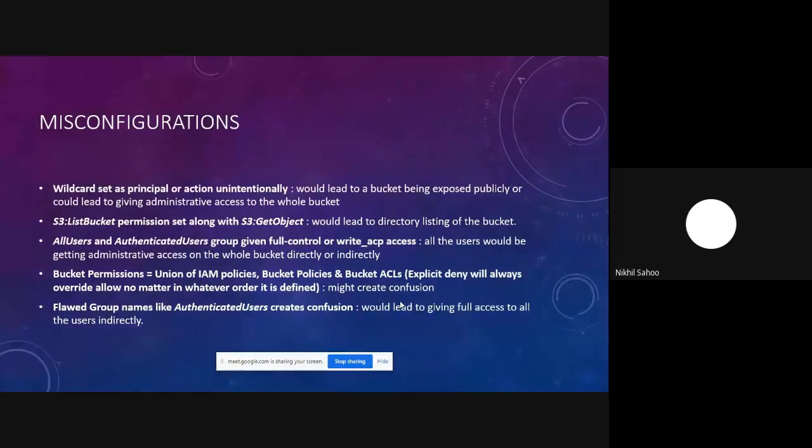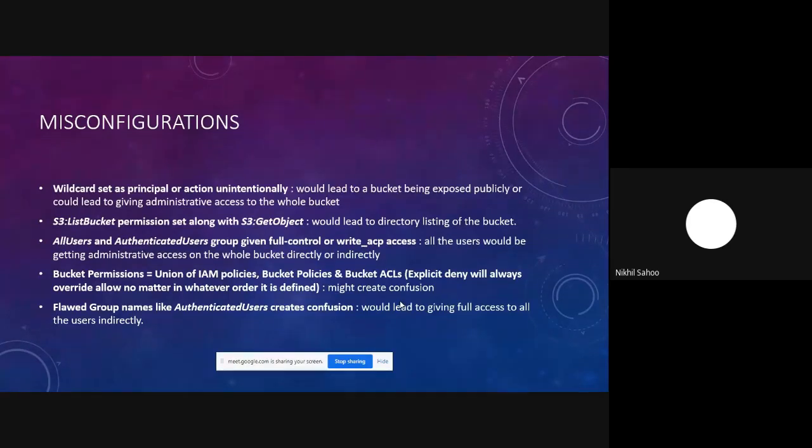Yeah, so then we also have something like flawed group names like authenticated users, which creates a lot of confusion. The confusion is here because many administrators or developers think that authenticated users is a group that basically comprises all the AWS users that are a part of that particular AWS account that owns that particular S3 bucket. But it is certainly not that kind of scenario.